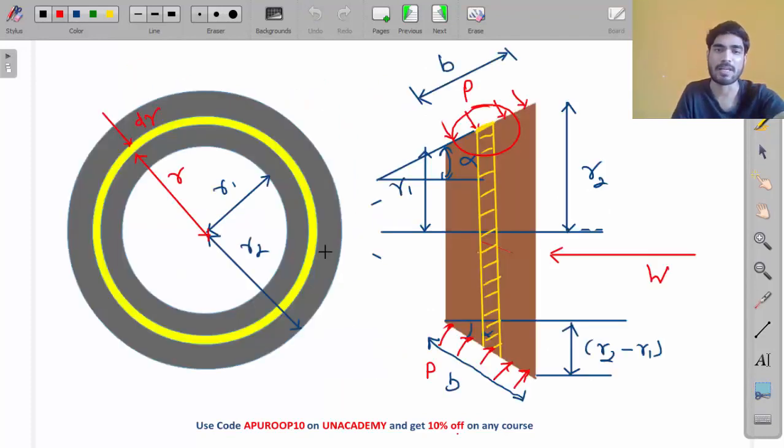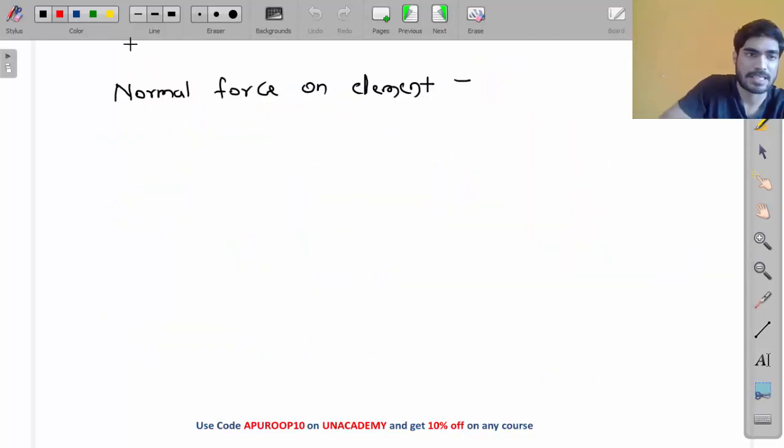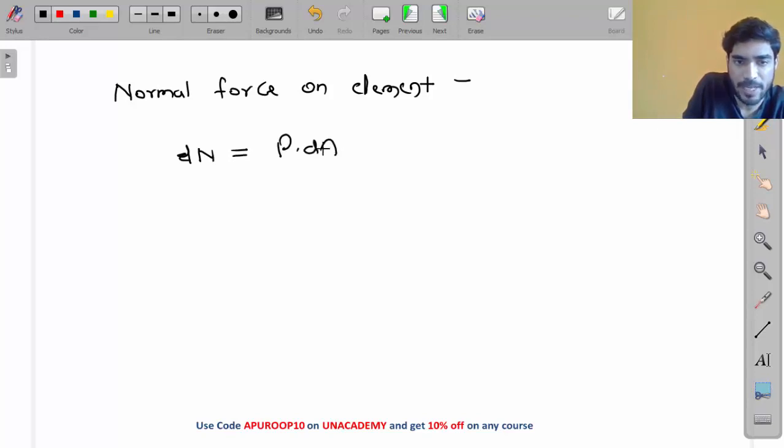Normal force means the force acting normal to the area when these two surfaces are in contact. We need the normal force in order to calculate the friction force. So the normal force dN can be written as pressure into area, because I am assuming pressure is almost constant on the yellow surface. So what is the area? 2 pi r dr by sine alpha.